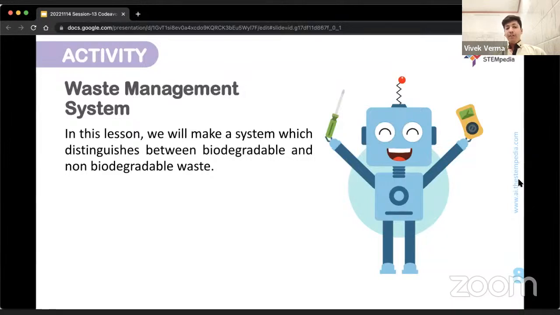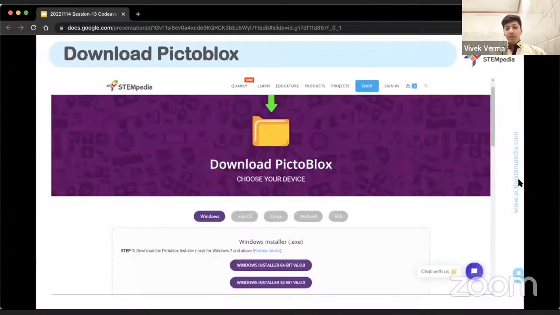Now, coming to the activity of making the waste management system, I request all of you to download the PictoBlox application, because that is the application we will be using to make all the projects in all the upcoming sessions and the sessions we have already done. If you haven't, you can go down to the description box, click on the link, and download it. If you are here with us right now on the live session, you can click on the links shared in the live chat box and download the PictoBlox application on your device. It is very easy.